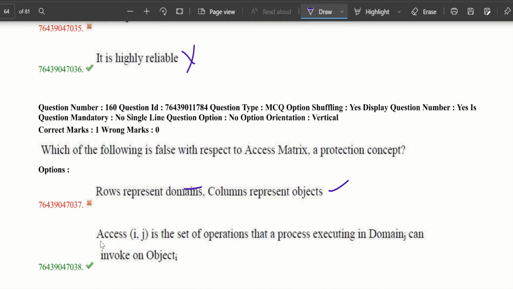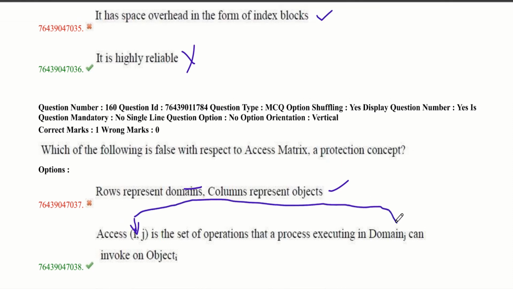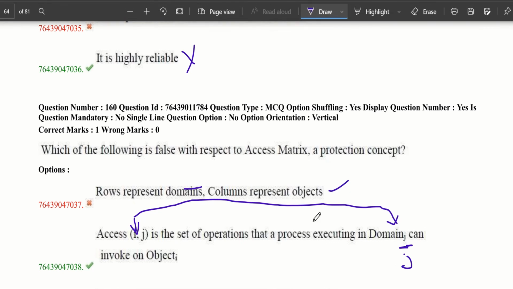As we can see, access(i, j) is the set of operations that a process executing in domain i can invoke on object j. Here i is the row, so it should represent domains, but it is given as j, which means it is wrong. j should represent objects, which means columns, but here it is represented vice versa. So be careful.